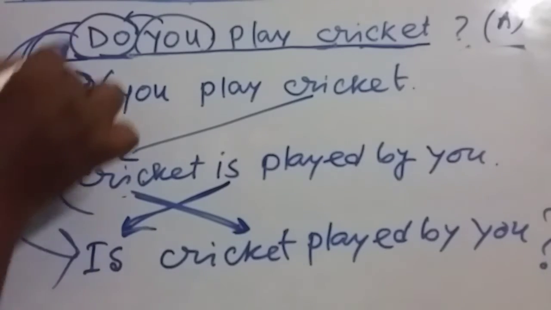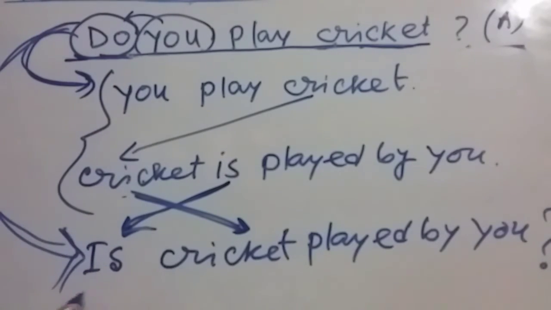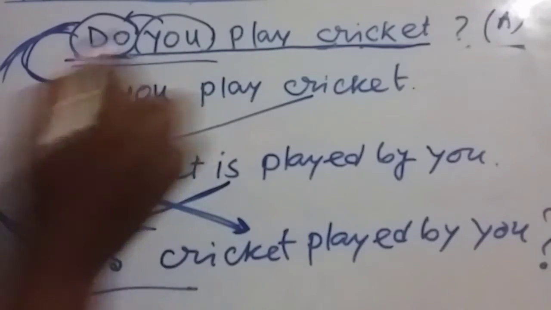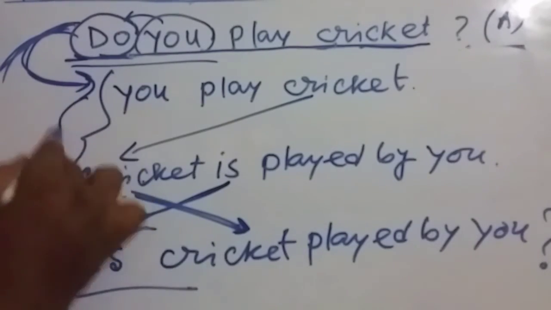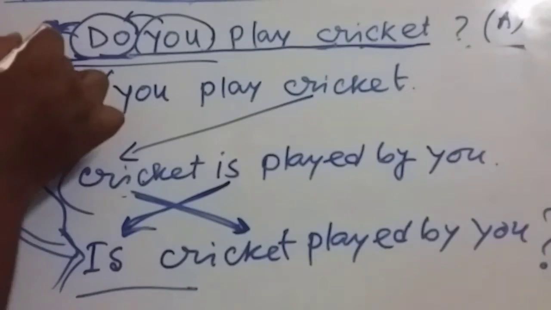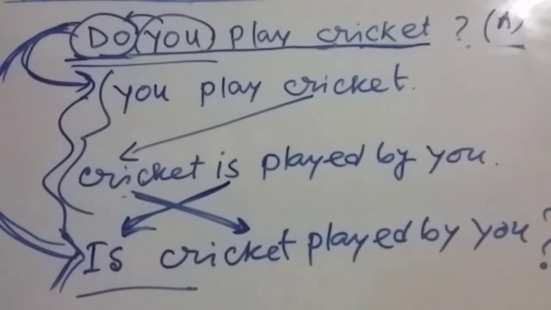Now my dear friends, you can see this is the passive form of this given sentence. In this way you can solve it, but the problem is that it is a lengthy process. If you have any problem regarding this one, you can apply this theory, otherwise you directly can solve this one.